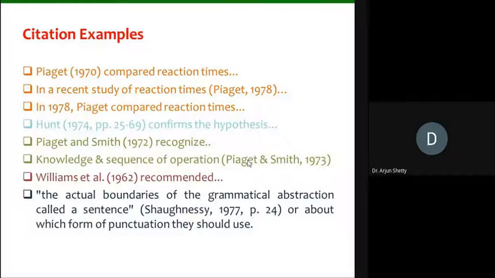Fine. APA and Chicago, these two style guides I already explained, and here in the citation example, I would like to give some glimpse of what I have taught in my previous class. And here are the citation examples.